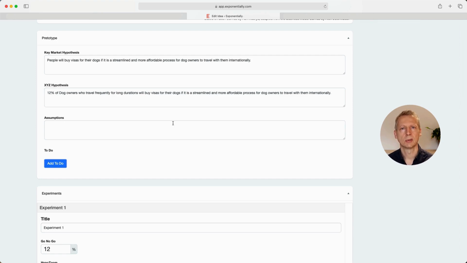So how do I get to the 12%? Well, clearly I made it up here, but what I would normally do in the real world is go and do some research. So how many people travel internationally for extended periods of time? How many people travel with their partners? How many people own dogs, what percentage of people who own dogs would like to take their dogs with them. And there's a whole bunch of indicators you could look at, and this information is quite easy to get.